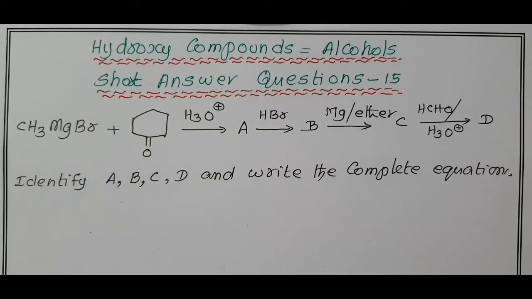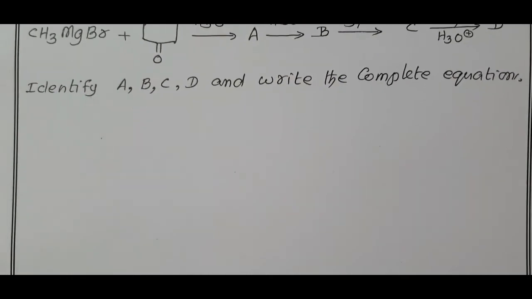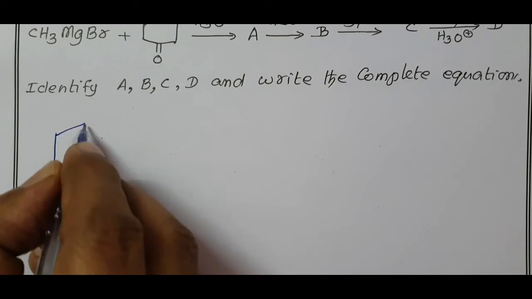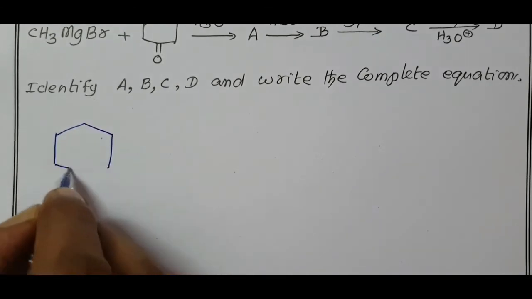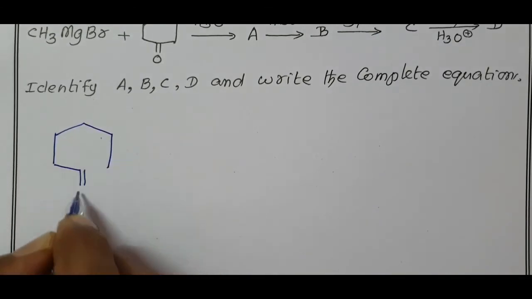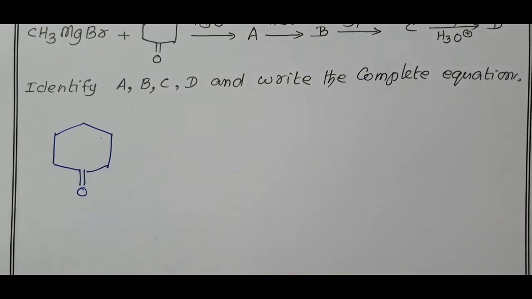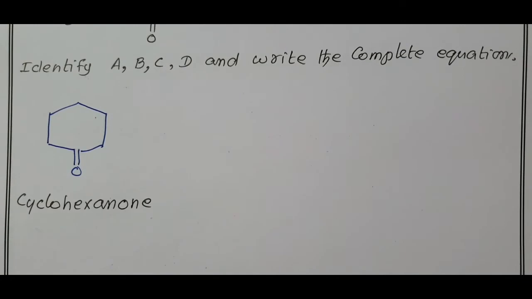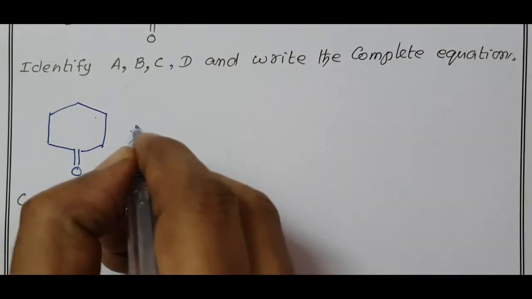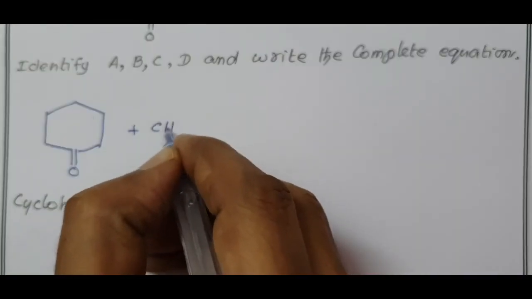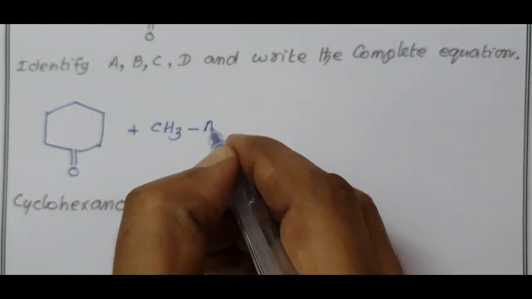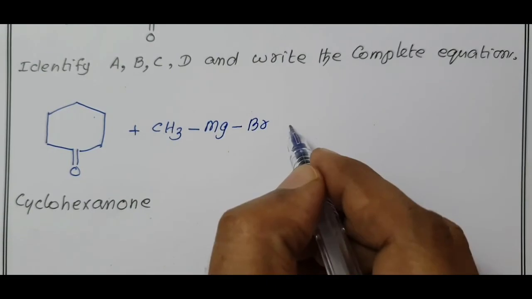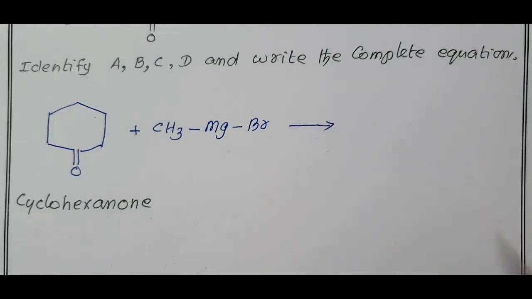Grignard reagent, methyl magnesium bromide. Cyclohexanone, the starting material, is a ketone, C double bond O. When treated with methyl magnesium bromide, CH3MgBr, you know what happens?